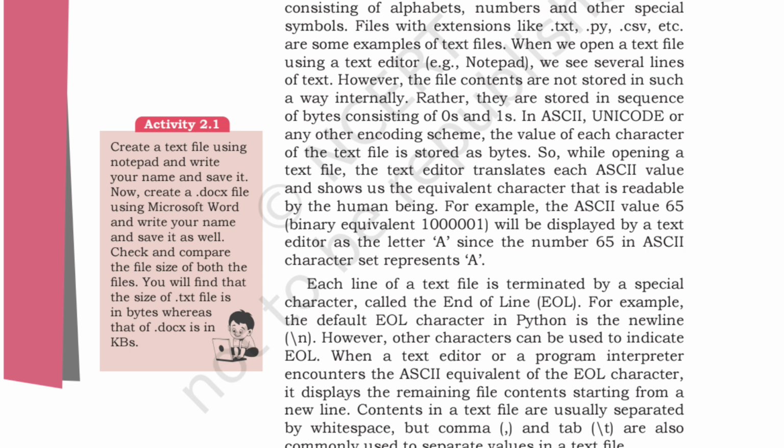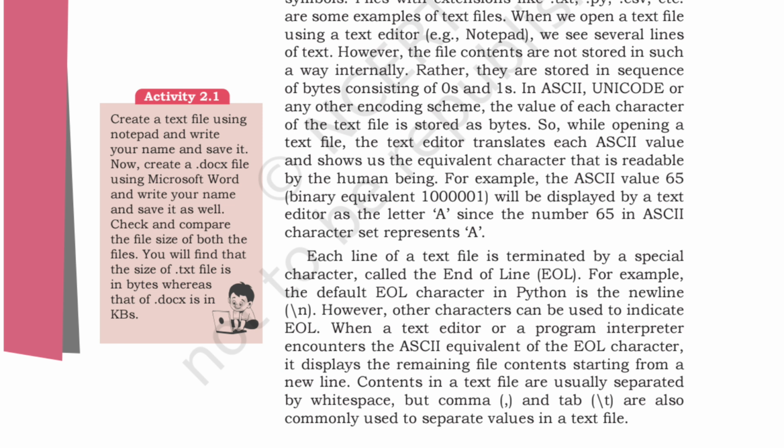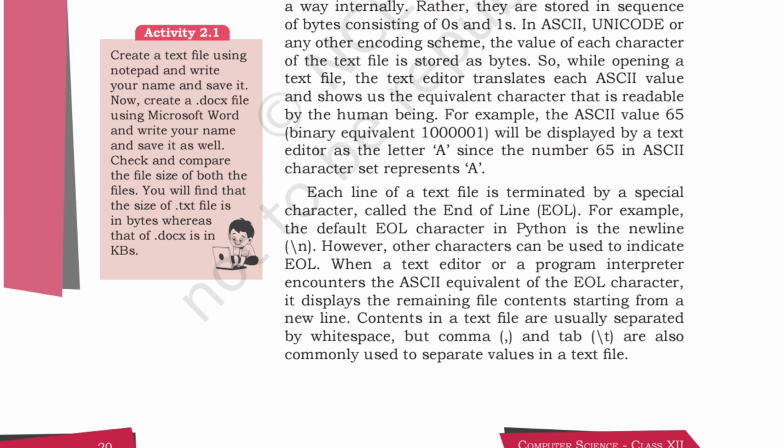Counting from 1 to 9 will be in the zeros and ones format. After that come the ASCII characters. If it is 10, that is A. If it is 11, that will be B. So the binary equivalent number in the byte format is considered as the letter A, since the number 65 in the ASCII character set represents A. Each line of a text file is terminated by a special character called end of line.